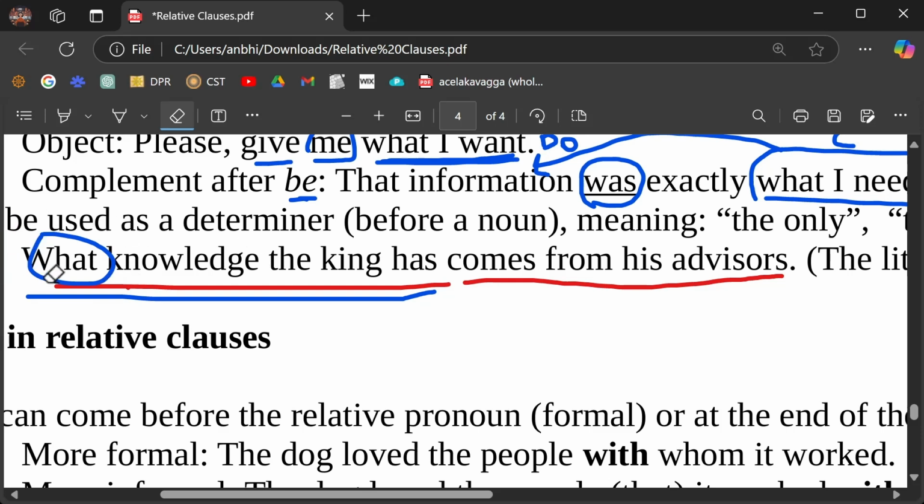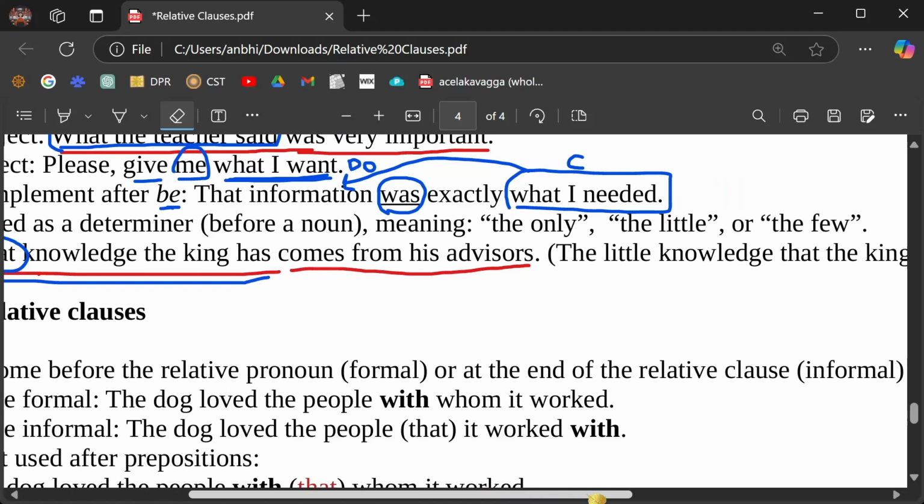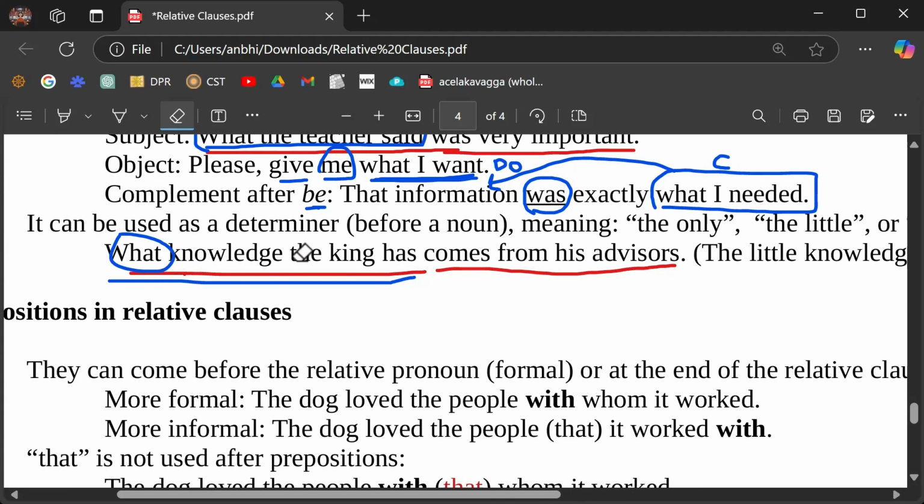Okay? And then you can use what for this, you see? This is not very common in the sense of the only or the little or the few. It's not very common, okay? Most often, instead of what knowledge the king has, the more natural would be whatever.